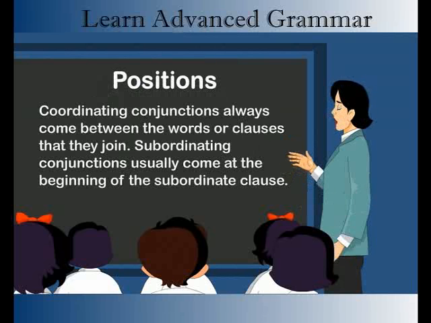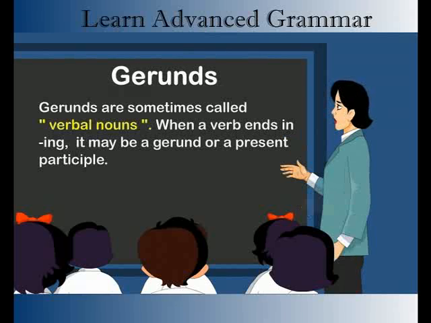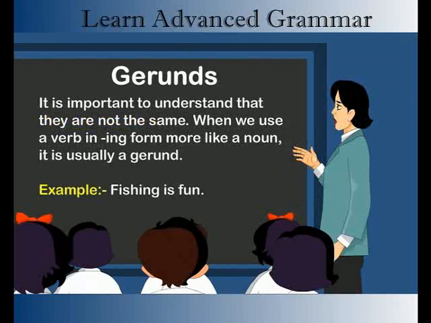Positions. Coordinating conjunctions always come between the words or clauses that they join. Subordinating conjunctions usually come at the beginning of the subordinate clause. Gerunds. Gerunds are sometimes called verbal nouns. When a verb ends in ing, it may be a gerund or a present participle. It is important to understand that they are not the same.